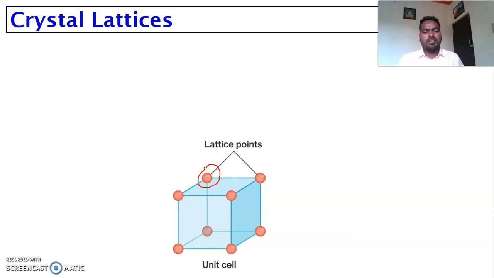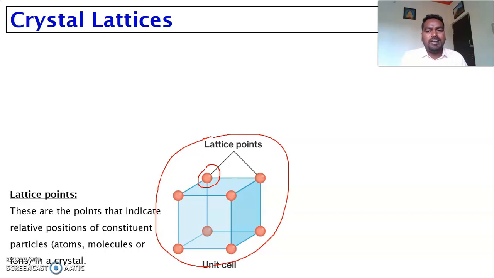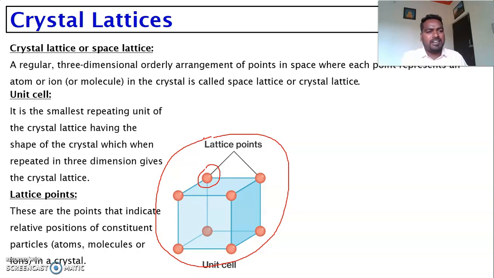So dear students, from here onwards, instead of atoms, molecules or ions, we use another term, lattice points. Lattice points indicate the atoms, molecules or ions located in different parts of a crystal. These lattice points undergo systematic arrangement and form a proper geometry. This is called the crystal lattice or space lattice.